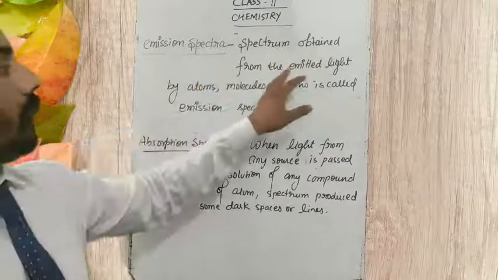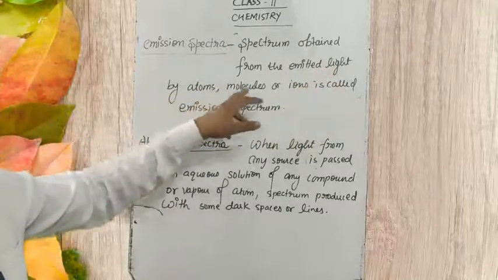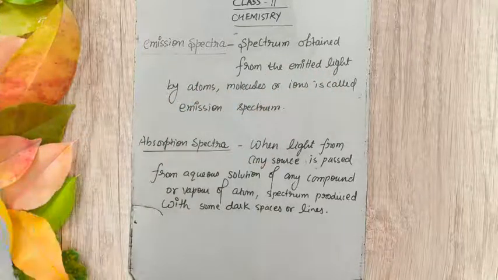The spectrum obtained from the light emitted by an atom, molecule or ion is called emission spectrum.